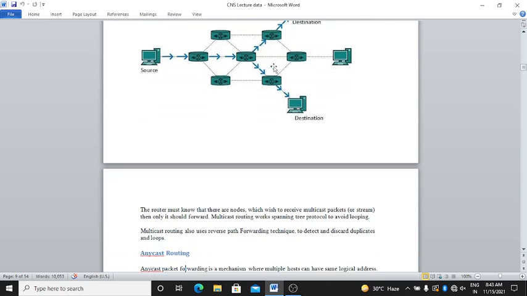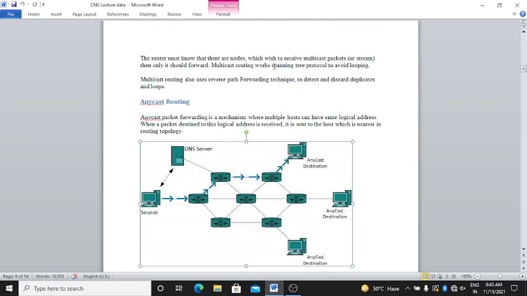Here the router must know that there are nodes which wish to receive multicast packets or stream. Only then should it forward them. Multicast routing uses the spanning tree protocol to avoid looping. It also uses the reverse path forwarding technique to detect and discard duplicates and loops.